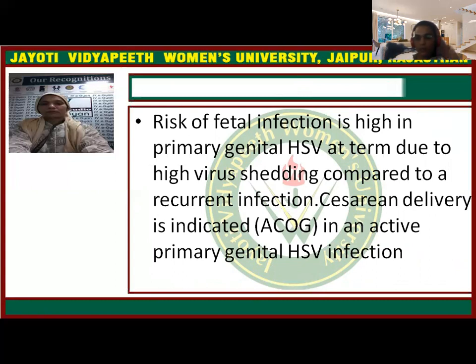If herpes simplex is present in the genital tract area, then this is an indication for cesarean section, so we have to look for this. Antiviral drugs and many other drugs are indicated and given to prevent this infection.